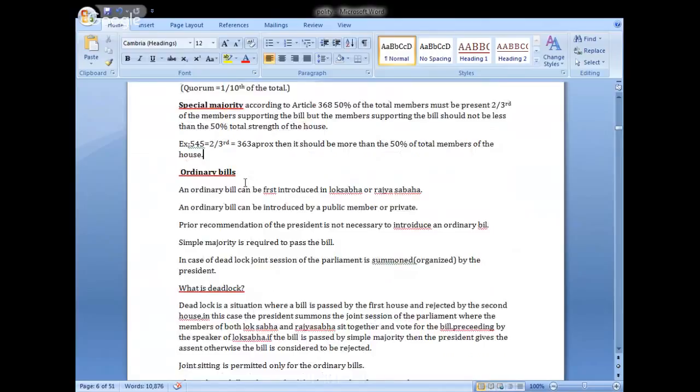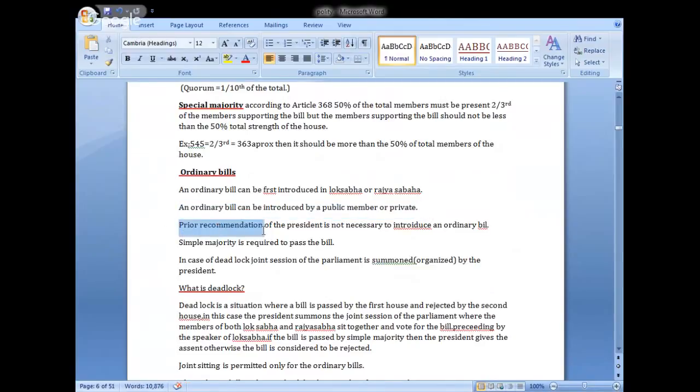Okay. Next, what are ordinary bills? An ordinary bill can be first introduced in the Lok Sabha or Rajya Sabha. It means we can introduce an ordinary bill either in Lok Sabha or in Rajya Sabha. An ordinary bill can be introduced by a public member or a private member. It means it can be introduced by a minister or a normal member of any house.